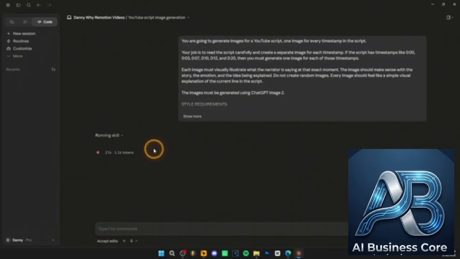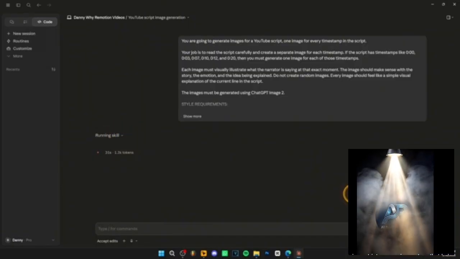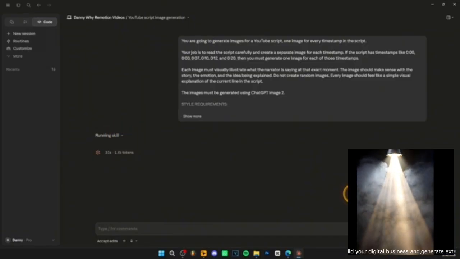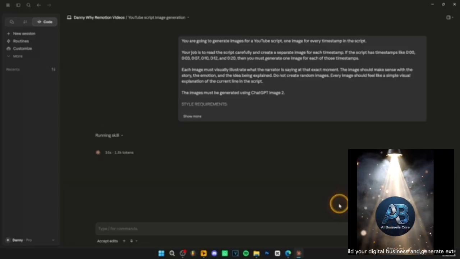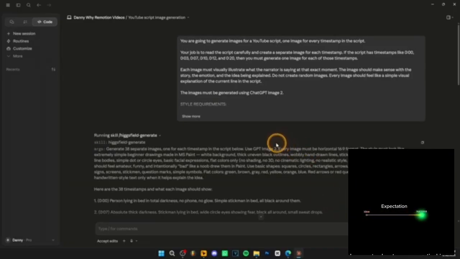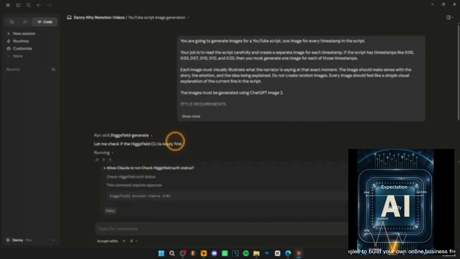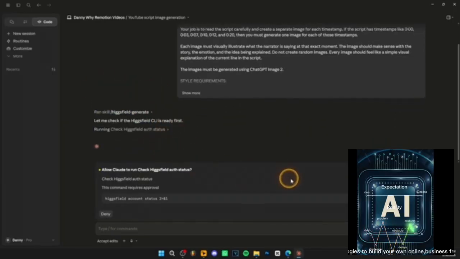As you can see, Claude Code is going to run the skill over here, and this is the Higgsfield skill. Then it's going to ask you to allow access to the terminal a bunch of times. You just click allow, and once that's ready, Claude Code is going to start generating the images. As you can see over here, running skill Higgsfield generate, and it's generating the images. It's asking me to allow access.